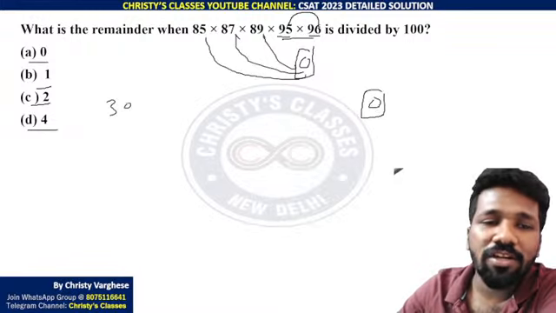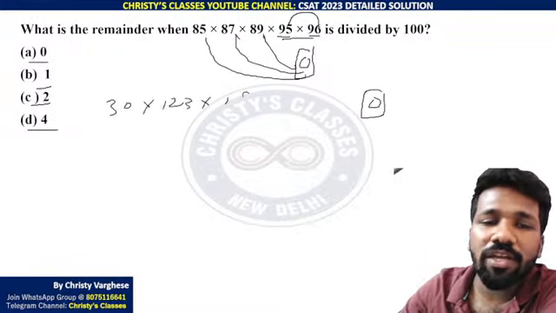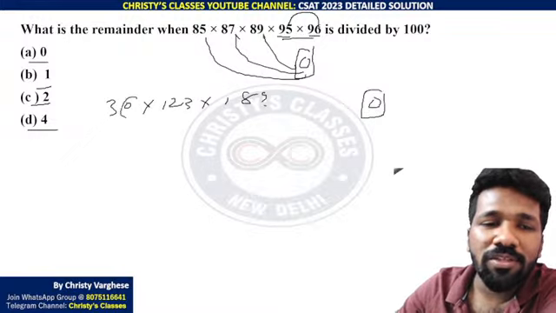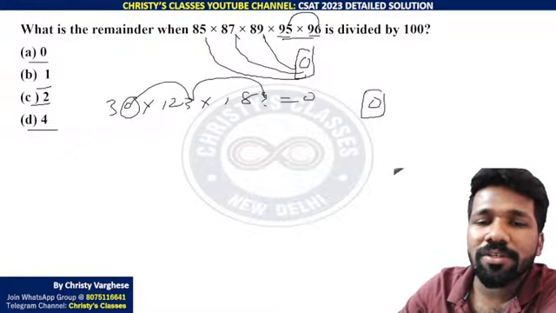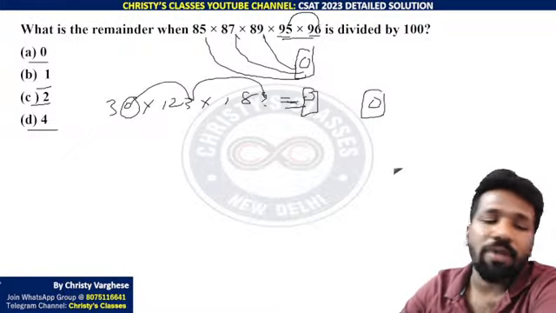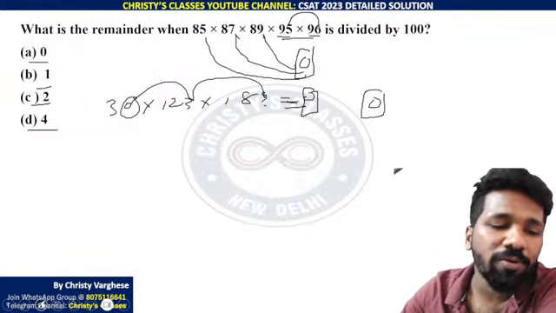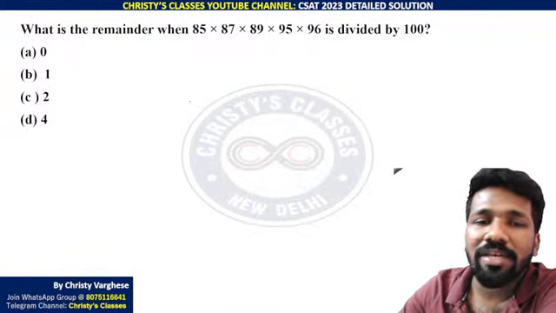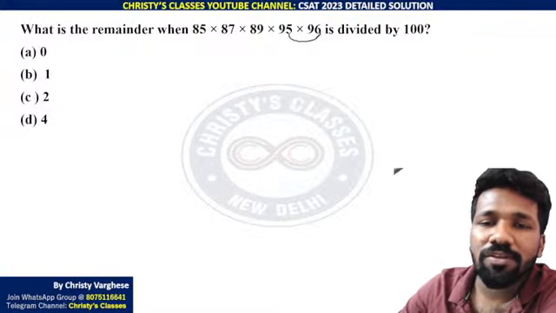Isn't it? 30 into 123 into 189, whatever you do, 0 into 3 into 9, 0 is the last digit for sure. Whatever comes before that, we don't know, but 0 will be the last digit.